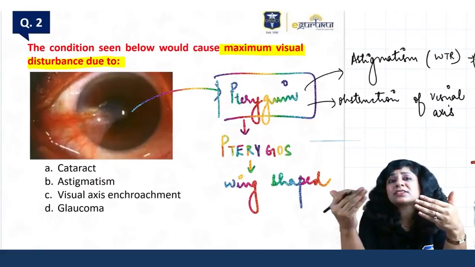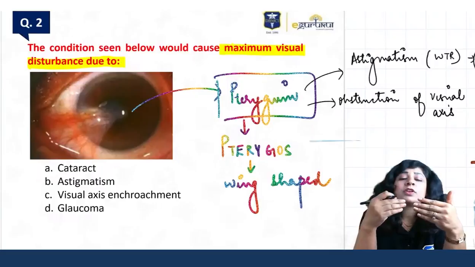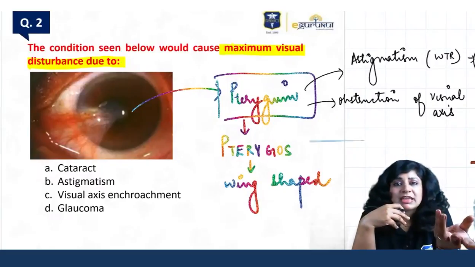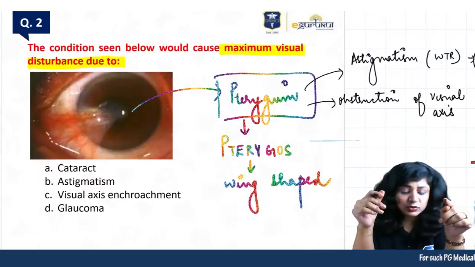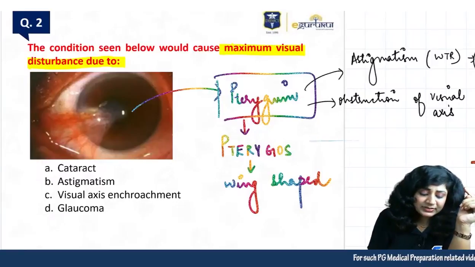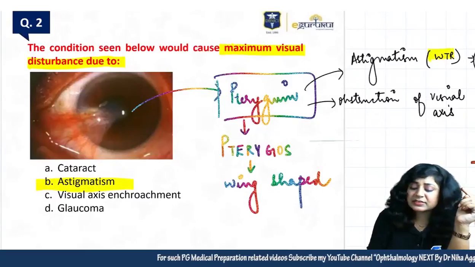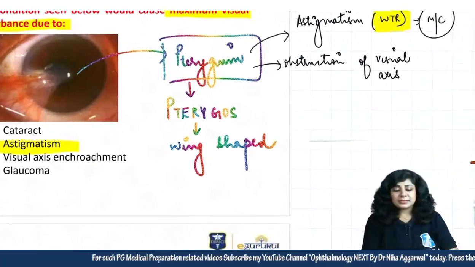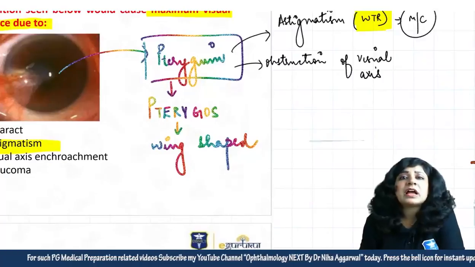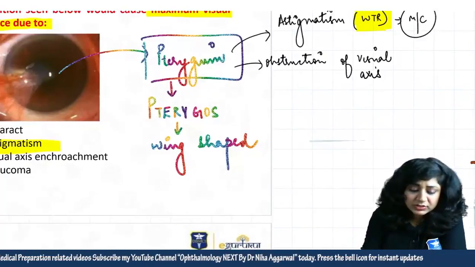Moreover, the third thing is that you will also have to see that there can be different staging of pterygium. You will also have to see what kind of picture they have given. So the maximum visual impairment while the pterygium is there is caused by the astigmatism. If they are asking you the type of astigmatism, then this is with the rule. Then you should also know what are the other important things with respect to this pterygium.